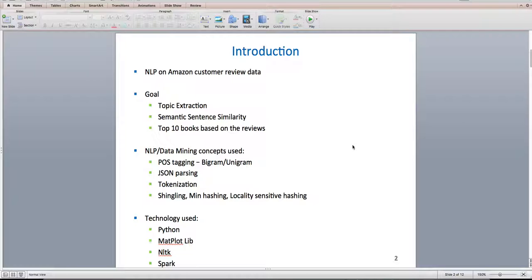The concept we used here is NLP data mining. We have used POS tagging, part of speech features, bigram and unigram, JSON parsing. We are getting all the data in JSON format, tokenization, shingling, min hashing, locality sensitive hashing. The technology we commonly used here is Python, NLTK, Apache Spark, and Matplotlib for graphics purposes. All these things are covered in detail in further slides.